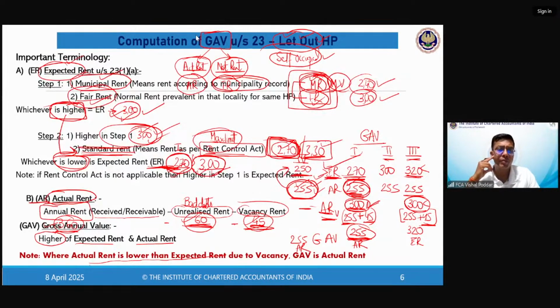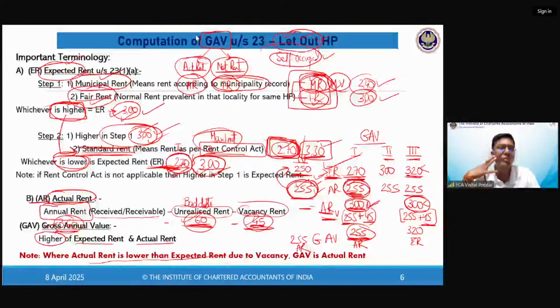Tanu beta, if AR is lower, first find out ARV. Compare the ARV with AR. Compare the ARV with ER. If your ER is still greater than ARV, then only ER becomes GAV.